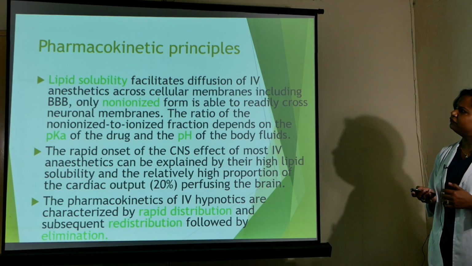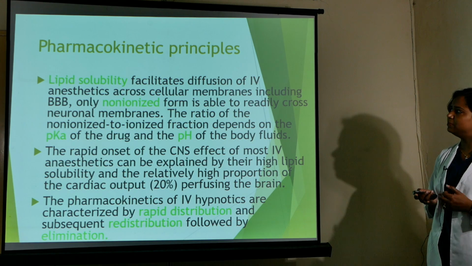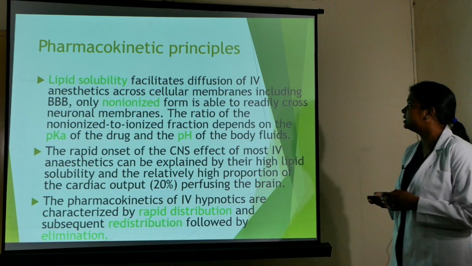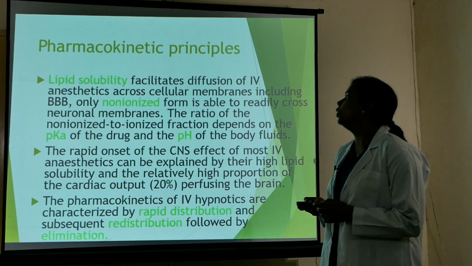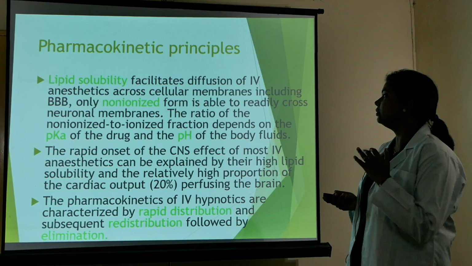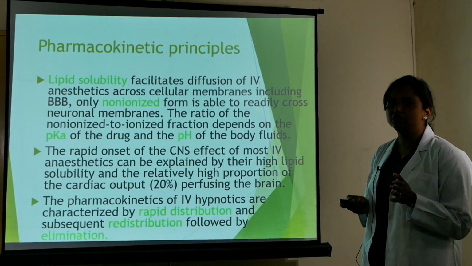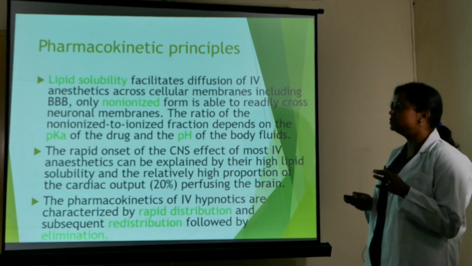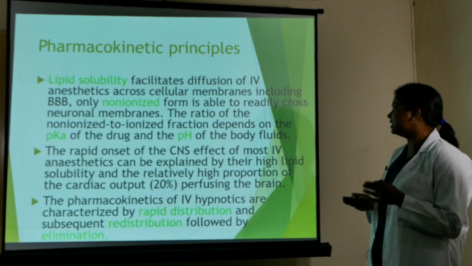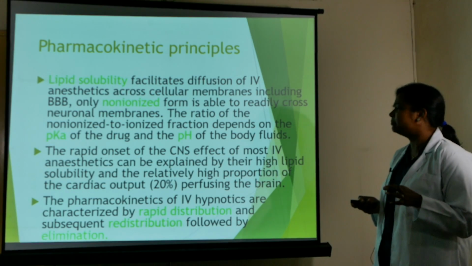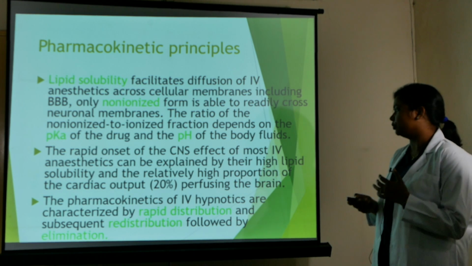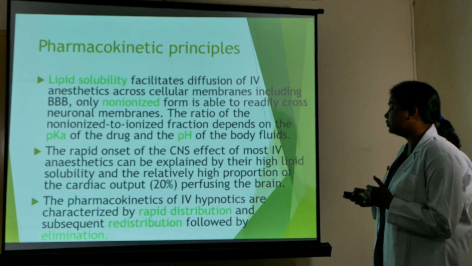So what are the pharmacokinetic principles behind it? Lipid solubility facilitates diffusion of IV anesthetics across cellular membranes, including the blood-brain barrier. Only the non-ionized form is able to readily cross neuronal membranes. The ratio of the non-ionized to ionized fraction depends on the pKa of the drug and the pH of the body fluids. The rapid onset of the CNS effect of most IV anesthetics can be explained by their high lipid solubility and the relatively high proportion of cardiac output, that is 20%, perfusing the brain.